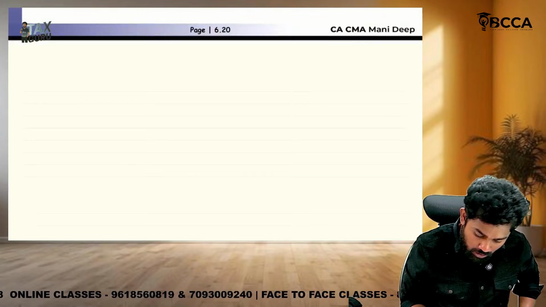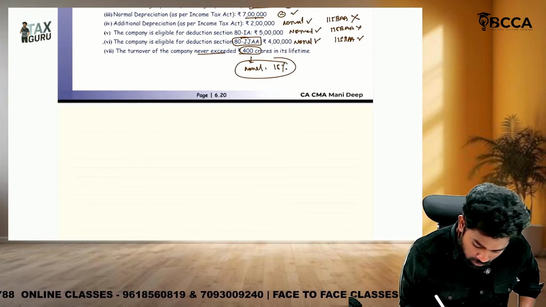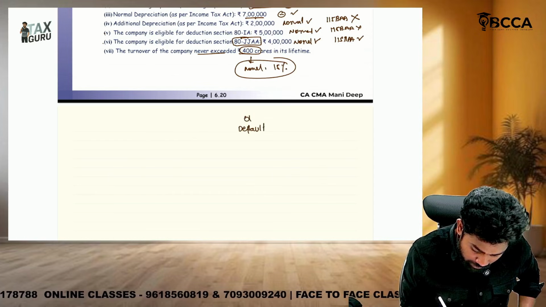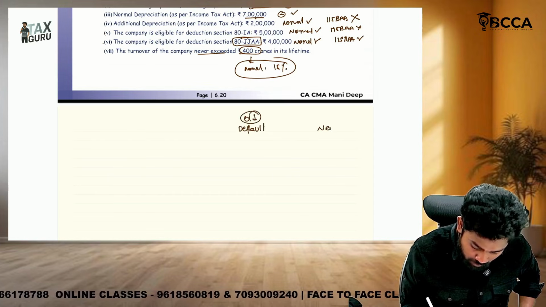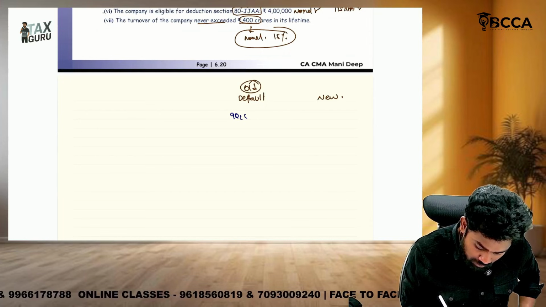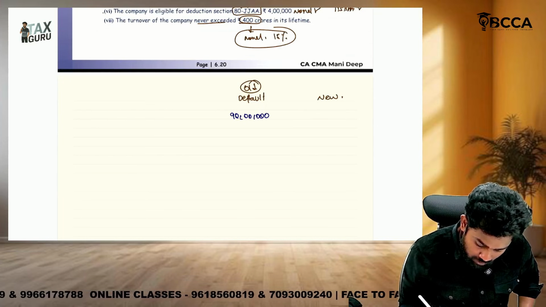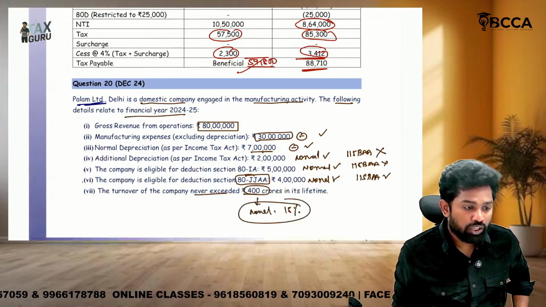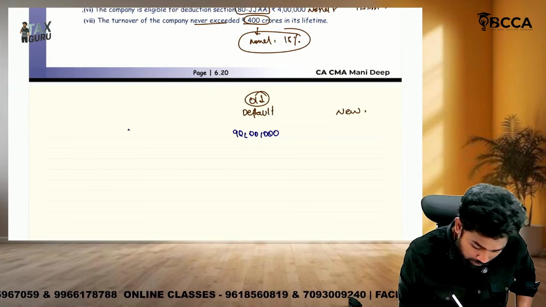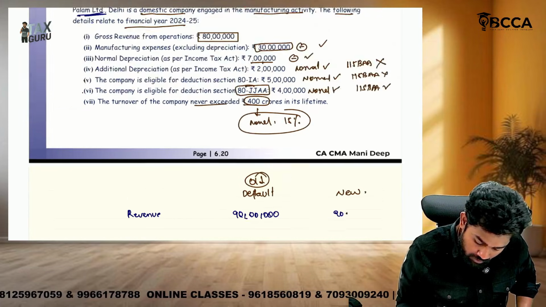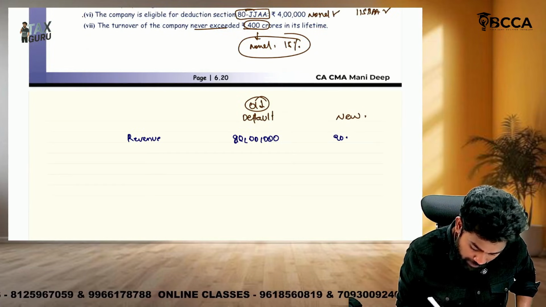What is the revenue from operations, sir? We'll take the default or old regime, and even the new regime also. For companies, the old regime is the default. Revenue is how much in both the regimes? 80 lakhs.